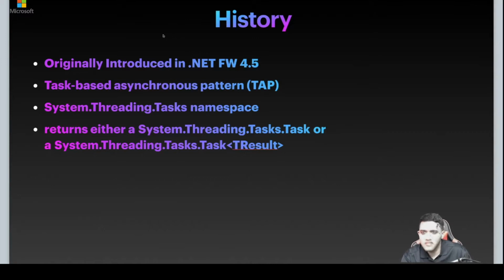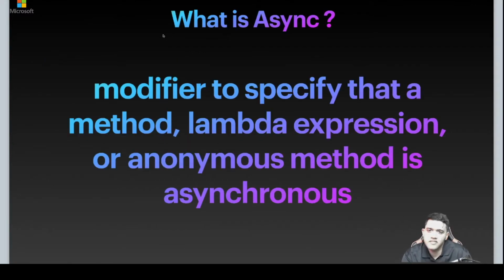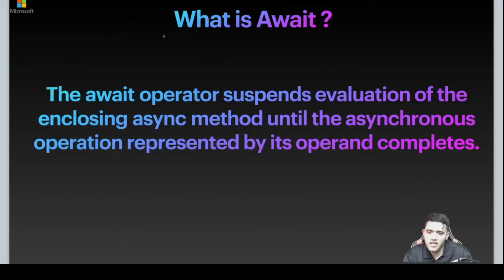So let's talk about the async await operators. Async is a modifier that lies on a method signature. So it says here, modifier to specify that a method or a lambda expression or an anonymous method is asynchronous. So it only resides on a method signature. Await, on the other hand, is placed in front of a method to denote that it is asynchronous. The await operator suspends evaluation of the enclosing async method until the asynchronous operation completes.